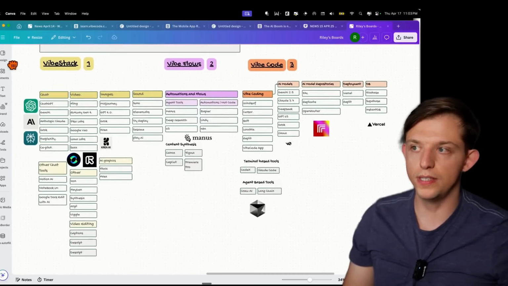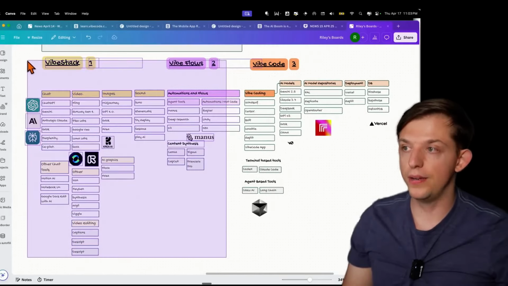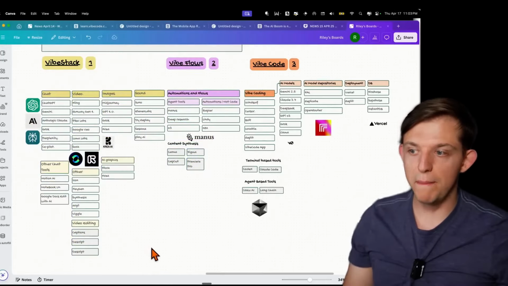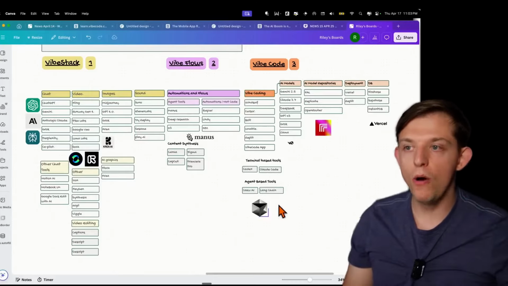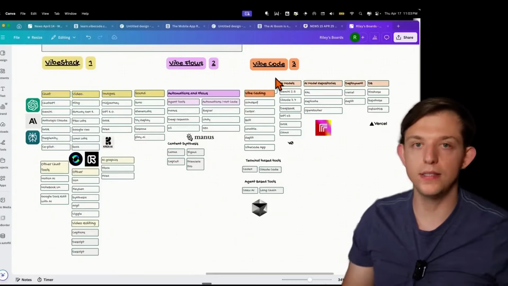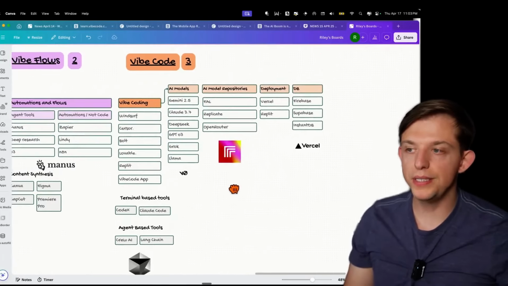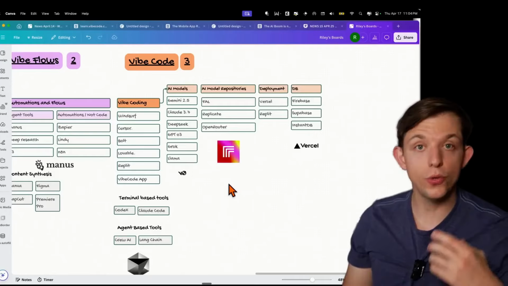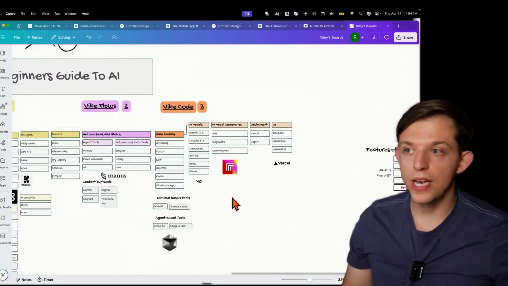And then we're going to move on to section 3, and we're going to build an app with all of this in mind. We're going to build an app that leverages the Vibe Stack tools. We're going to mix and match tools, and you are going to have a better understanding of how to create apps without writing a single line of code using these popular tools. You do not need to be technical in order to code and build applications that you can use to make money, that you can use in your business for whatever use case you want.